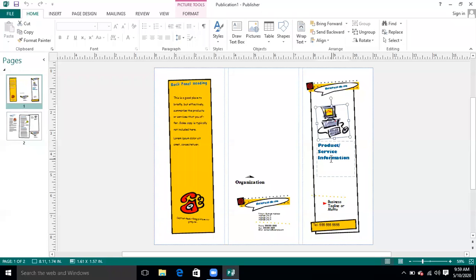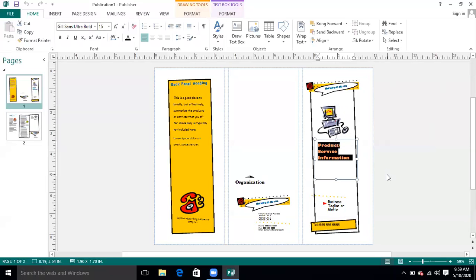Last time I told you how to insert a picture in your document, so I am not going to explain it again. And for product services, you can type the name of your shop or your product over here. Let's suppose I say it is Ahmed Food Restaurant, so you can type it over here. In this way you can edit it according to your requirement.